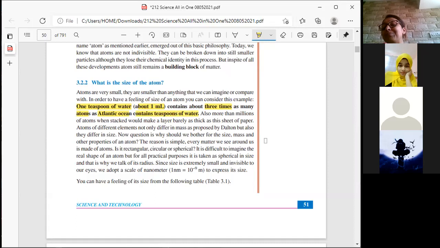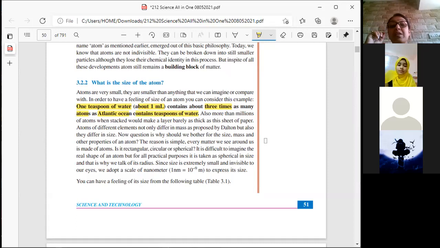My God. Can you understand what it means? It is telling you that 1 teaspoon of water, which is just 1 ml, will contain 3 times as many atoms as the Atlantic Ocean contains teaspoons of water.